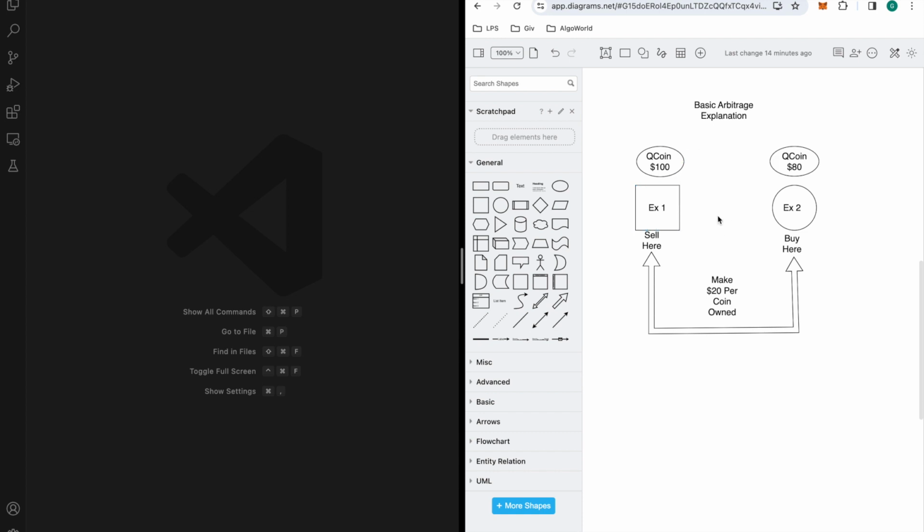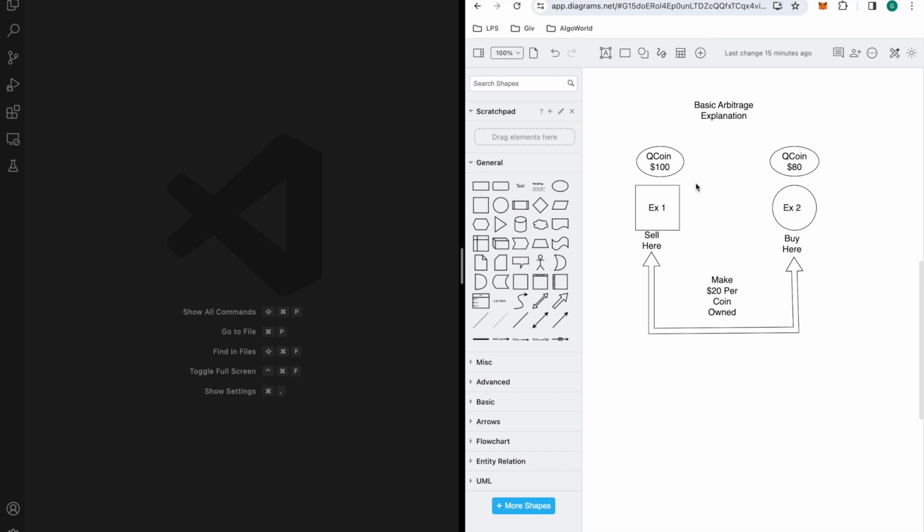Now, in most arbitrage opportunities, it's not going to be as large as $20. It's going to probably be like $1 to $5, and a lot of times there's going to be more than 2 exchanges involved. It could be 3 or 4, 5, just to get that actual price difference and take advantage of it. But it's all about trying to find the price differences on these platforms, and that's what we're going to do here.